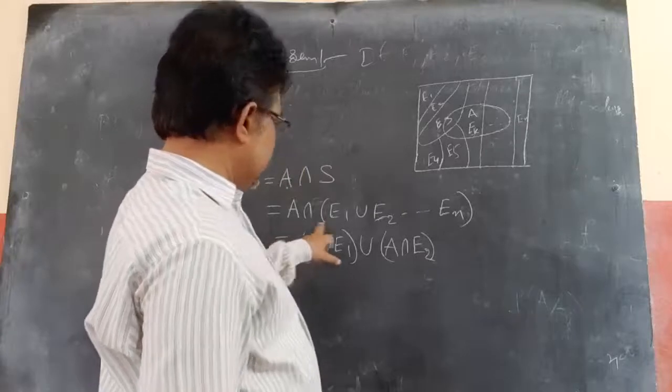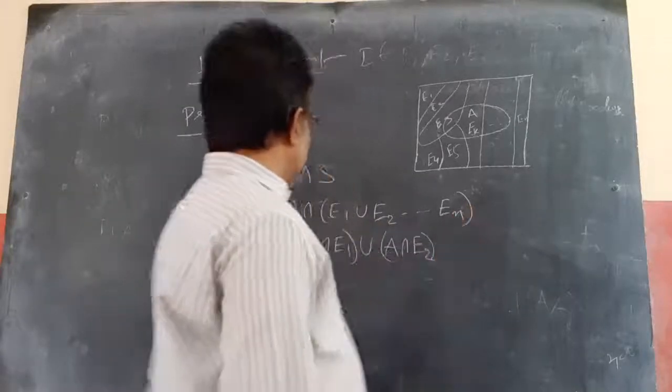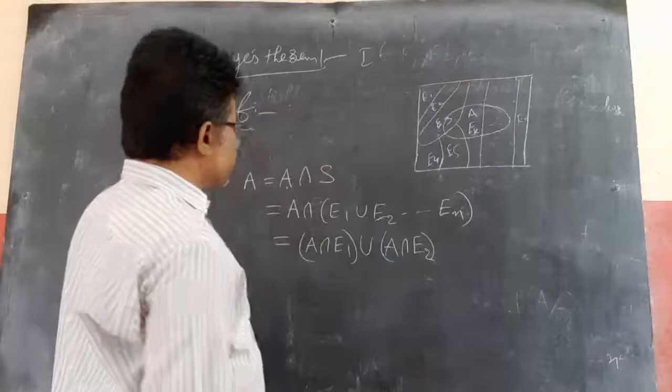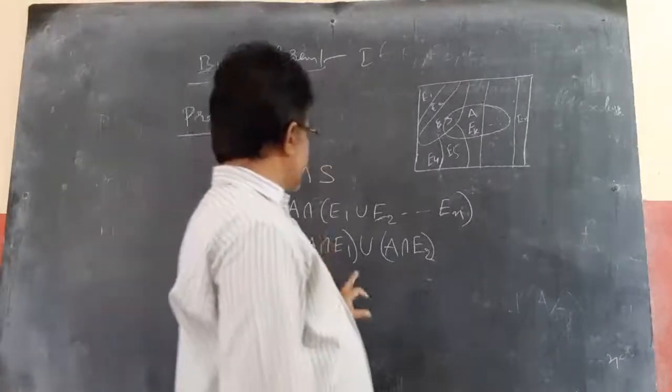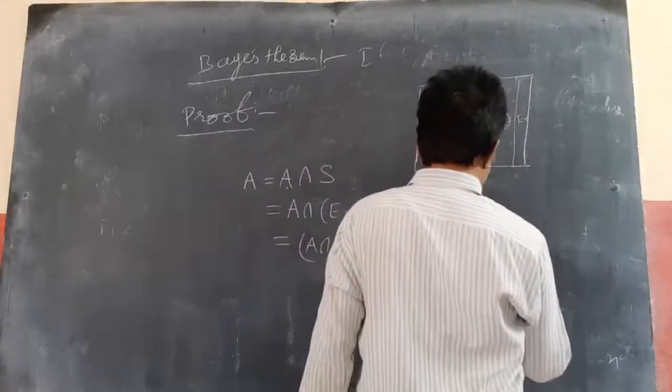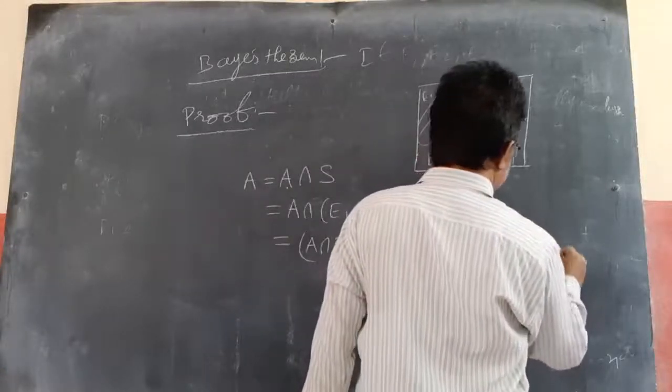A intersection (E1 union E2 union, and so on). If I apply the distributive property, what do I get? A intersection E1 union A intersection E2, and so on till A intersection En.